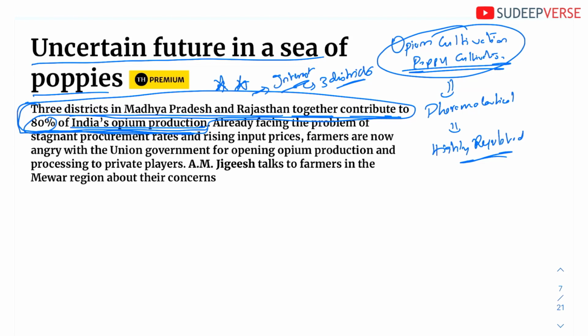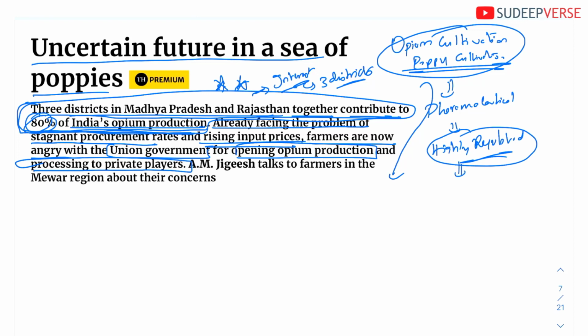So 3 districts in Madhya Pradesh and Rajasthan together contribute 80% of India's opium production, and they are already facing the problem of stagnant procurement and rising input prices. The farmers are now angry with the union government for opening opium production processing to private players. Basically, opium, as I told you, is highly regulated, and it was grown by the farmers and sold directly to the government.